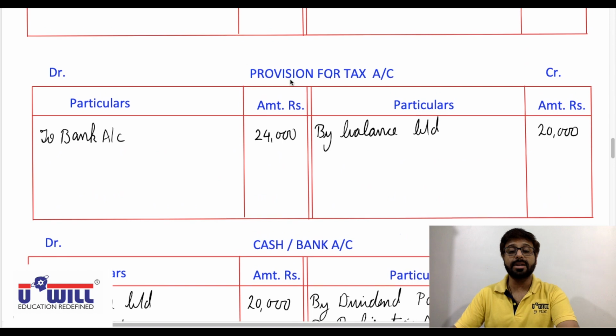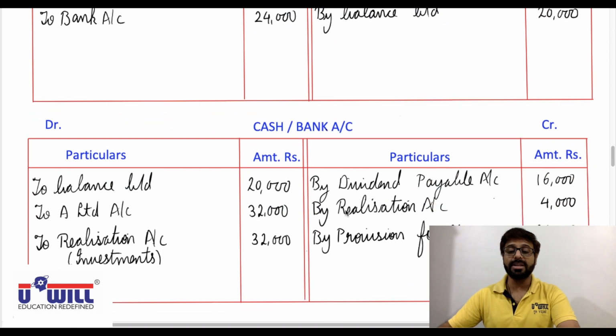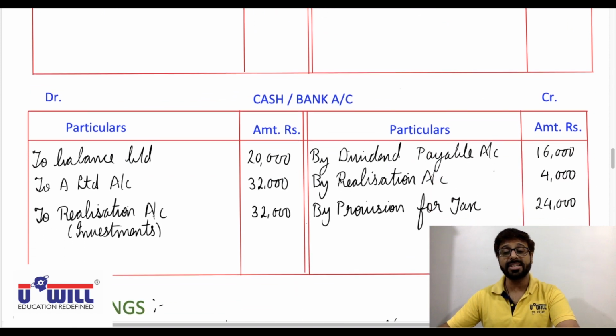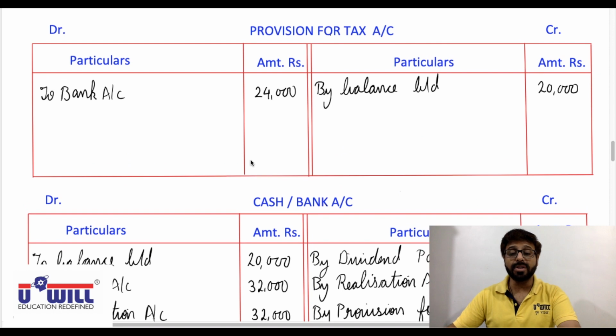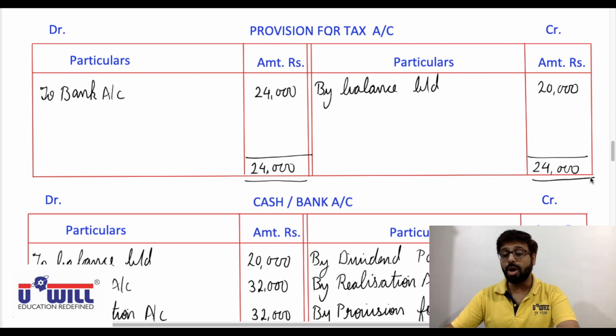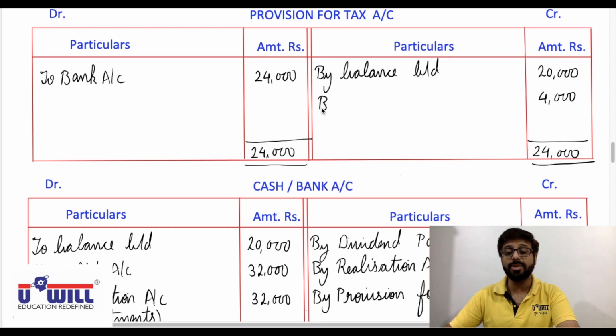Okay, provision for tax account debit to cash and bank account, we are paying 24,000. Opposite side in cash and bank account by provision for tax account or by tax liability account 24,000. Okay, tax liability account debit to realization. So provision for tax account debit, liability account debit to cash and bank, payment of liability. Provision for tax account debit means debit side opposite account to cash and bank 24,000 to cash and bank. So cash and bank credit side by provision for tax 24,000.